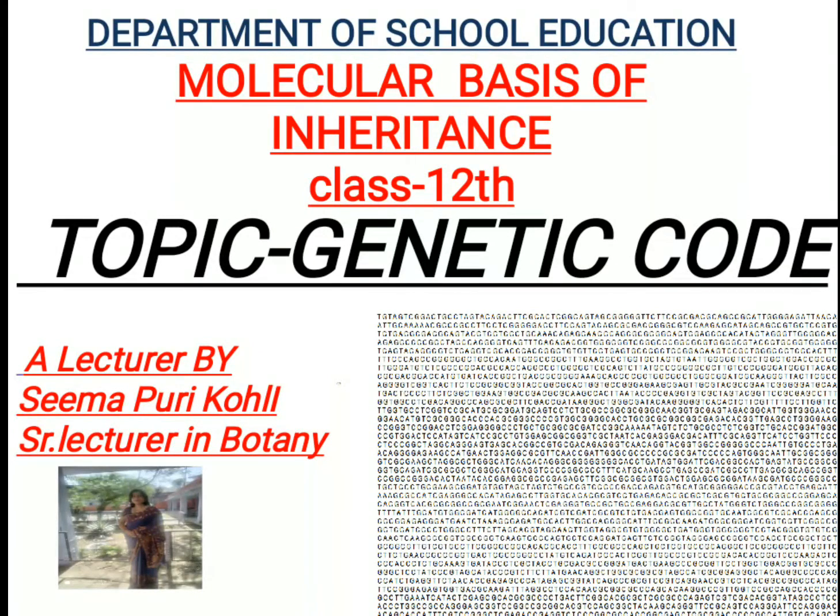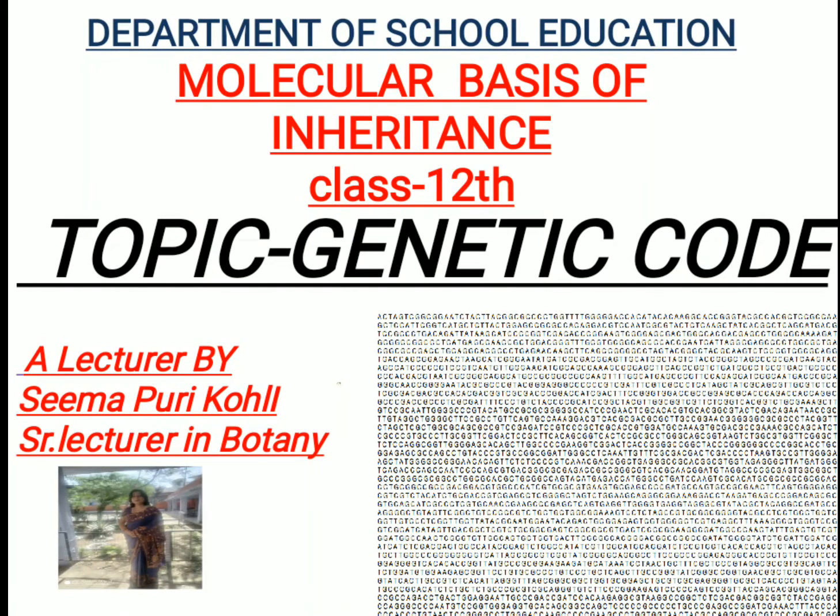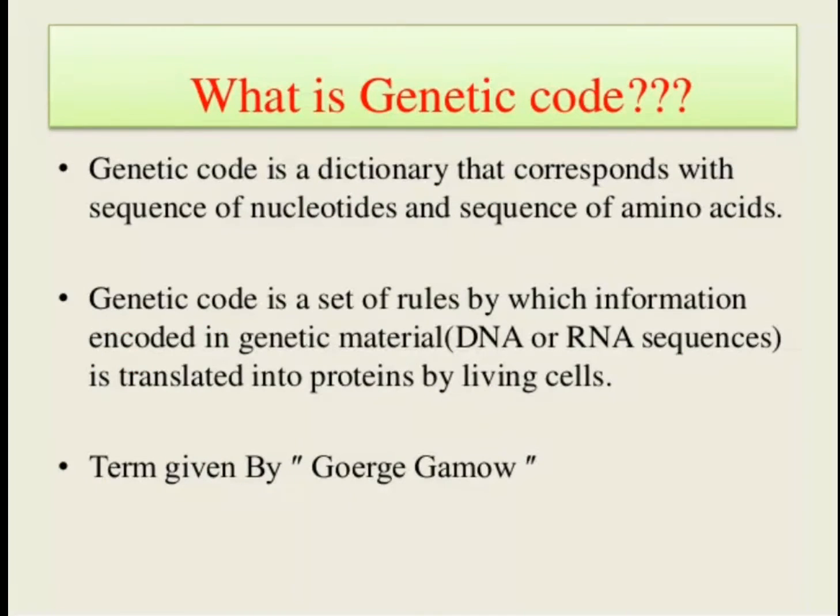Genetic code was discovered by Nirenberg, Matthaei and Khorana, but the term genetic code as such was given by George Gamow. Now, what is this genetic code? Genetic code is in fact the dictionary that corresponds with the nucleotides and the sequences of the amino acids.